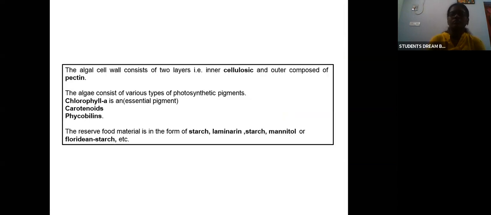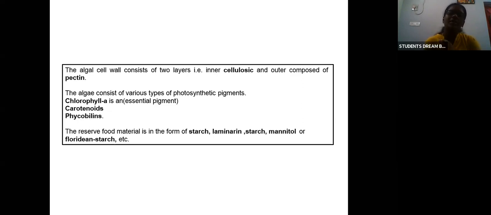Now moving on to the chemical constituents, what is present in the cell wall, etc. The algal cell wall consists of two layers. The inner layer is cellulose and the outer layer is pectin. Algae contain various types of photosynthetic pigments. Based on the pigment, algae is broadly divided; we'll see about it later. Now the pigments it contains: chlorophyll a, carotenoids, phycobilins, etc. All these pigments are produced in various algae.